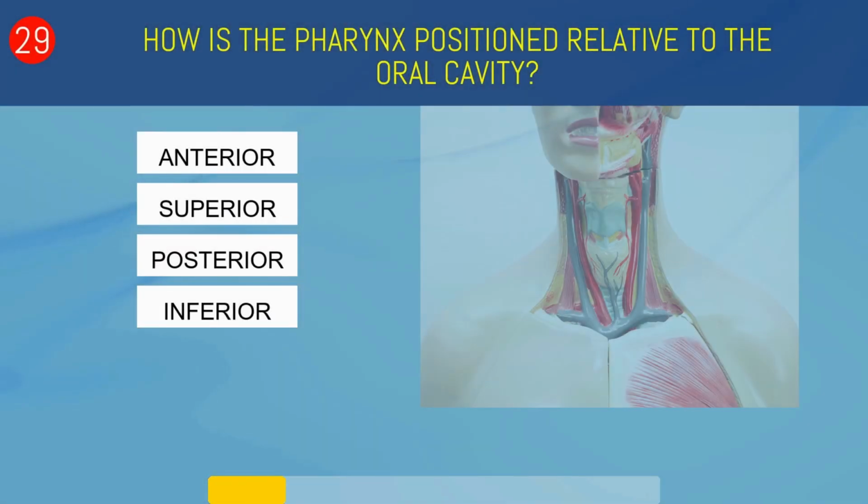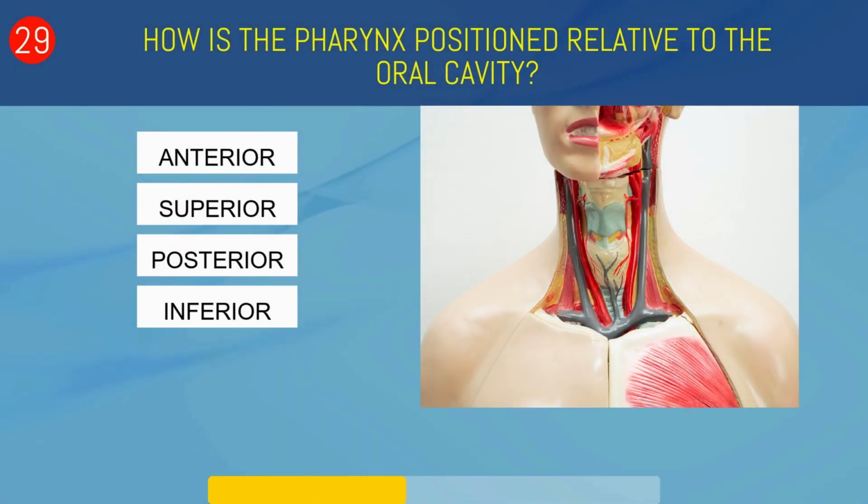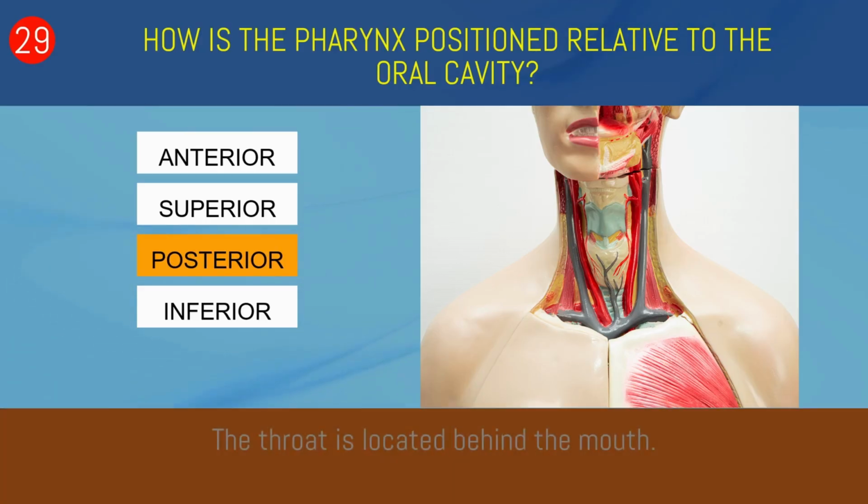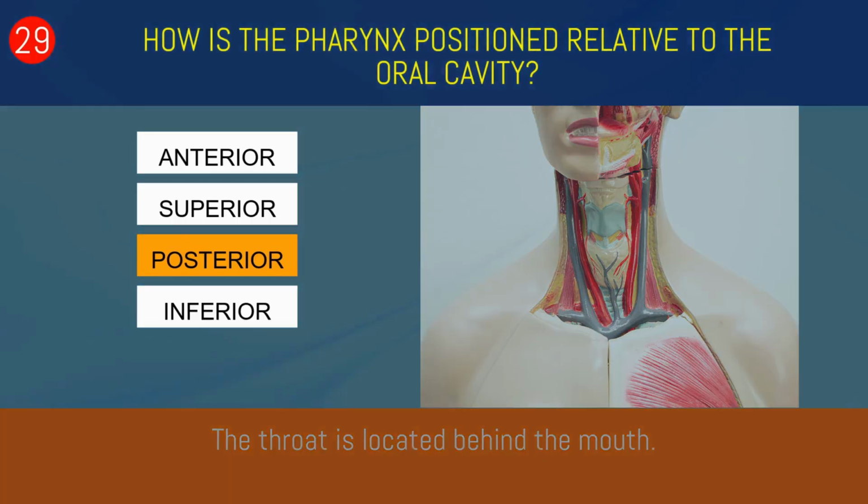How is the pharynx positioned relative to the oral cavity? Anterior, superior, posterior, or inferior? Posterior. The throat is located behind the mouth.